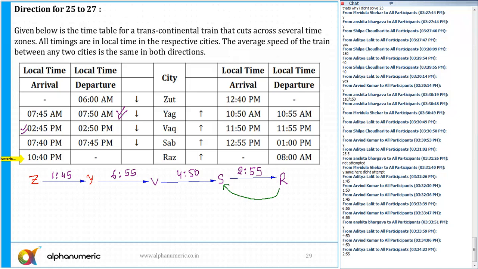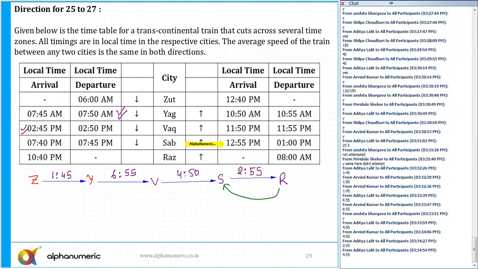So R to S, starting at R at 8 a.m. and arrival at S is 12:55 p.m. So 8 a.m. to 12:55 p.m. Please tell me, what is the total gap? That is 4:55. Perfect.